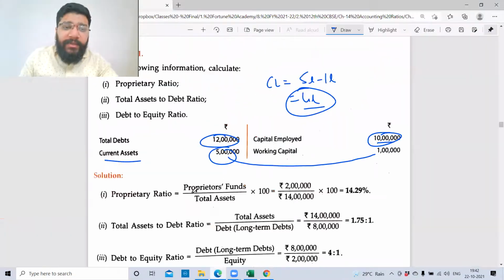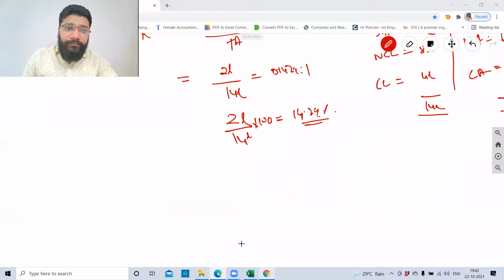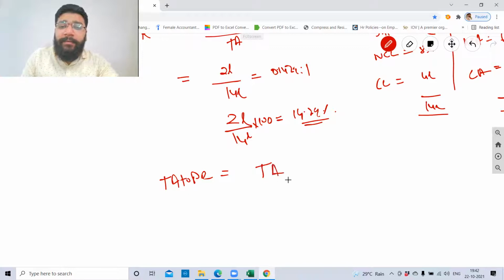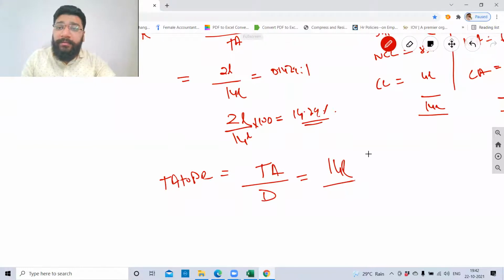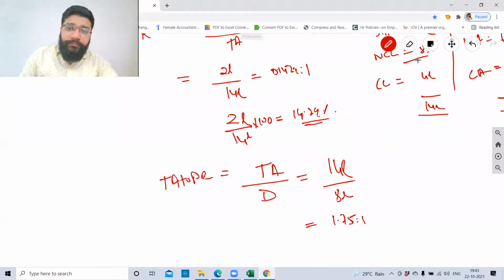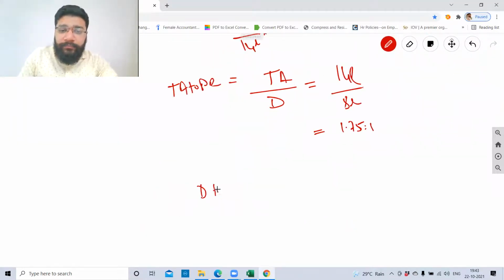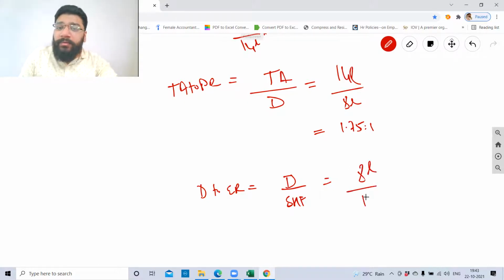Now that I've got this, guys, the next ratio they want me to solve is the total asset to debt ratio. Formula is total asset divided by debt. Total asset is 14 lakh, we found out, and debt here is long-term debt. Long-term debt is 8 lakh. Simplify and tell me the answer. 1.75 is to 1. And then we have the debt to equity ratio. Debt by shareholders' funds or equity. Debt is long term always. 8 lakh divided by 2 lakh. 4 is to 1.